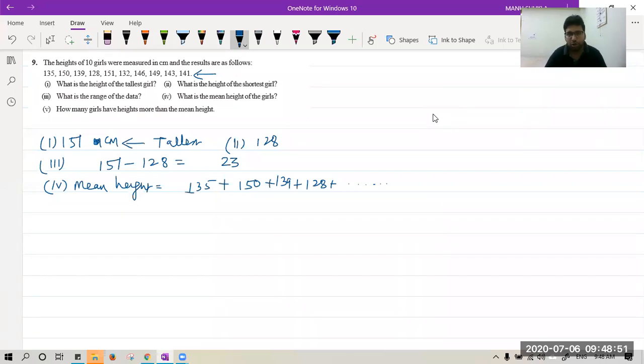Okay, so you have to add all these values upon 10. So you will get the answer. It will be easy for you. Jitesh is saying the answer is 141.4. So you will just add all the values and divide by 10.